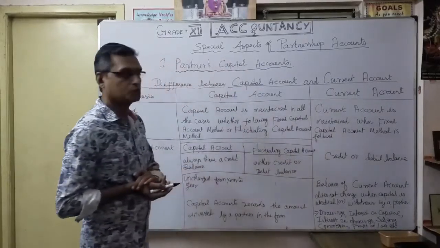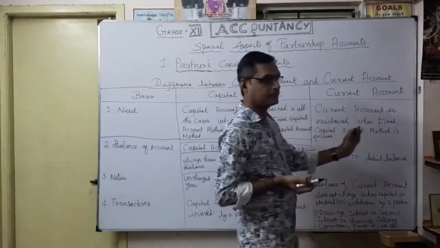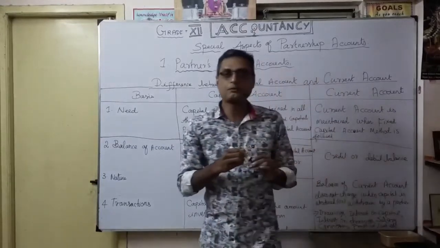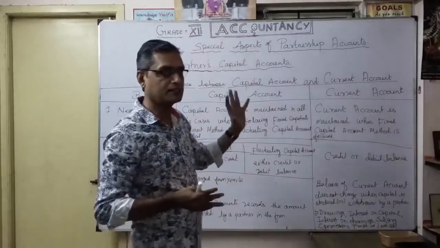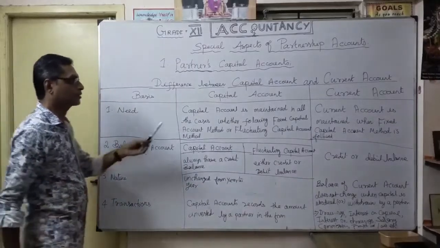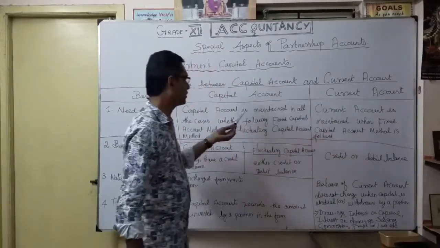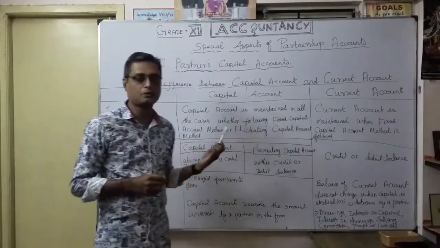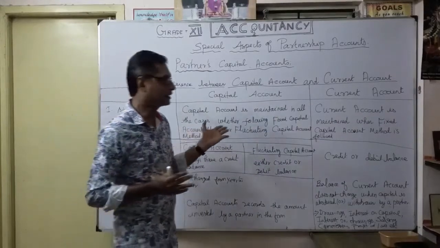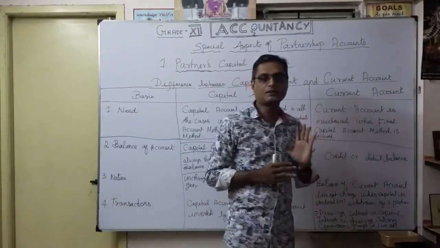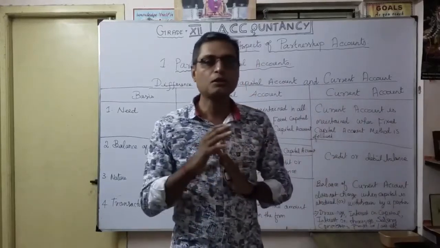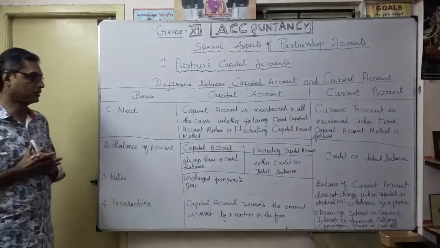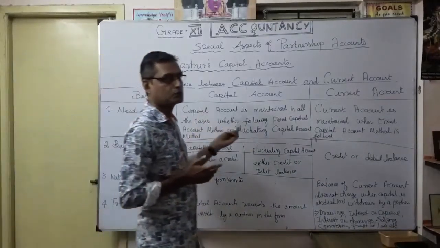A current account is maintained whenever the fixed capital account method is followed. In fluctuating capital, there is no need for a current account. So where is it needed? Only under fixed capital accounts. But the capital account should be shown in all cases, whether fixed or fluctuating capital account. A current account is required only under the fixed capital account method. Under the fluctuating capital account, it is not necessary to prepare a current account. Understood? That's the very basic difference between capital account and current account.